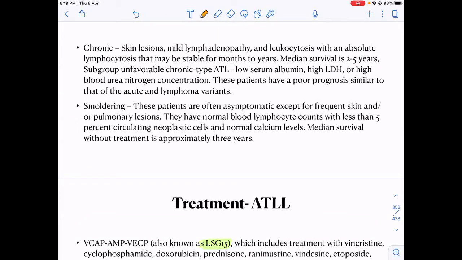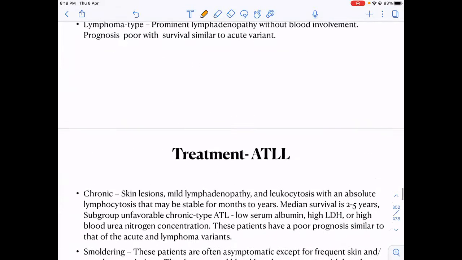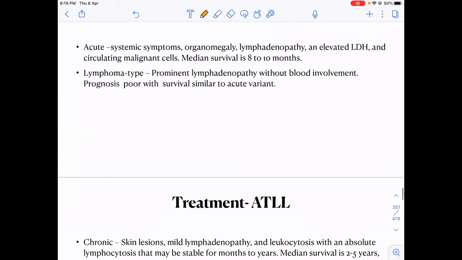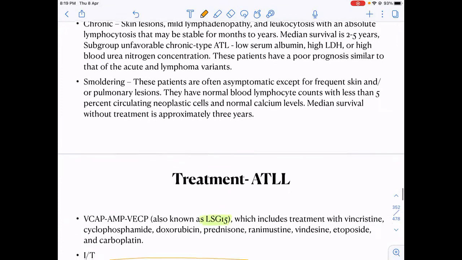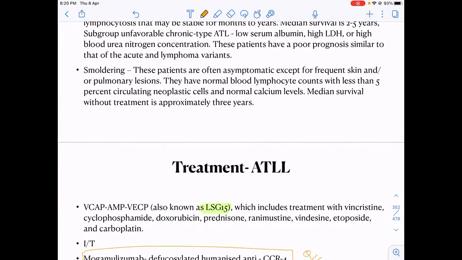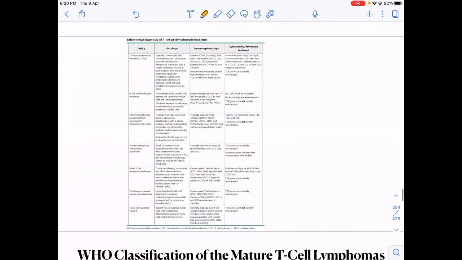Okay, in the smoldering also they say you can give this therapy. Basically, the prognosis is not very good for any of these. Okay, for acute patients also, lymphoma like also, but this treatment is mainly for the acute patients. The smoldering type of patients are usually asymptomatic. They only have skin involvement and sometimes lung involvement, and they mostly do not require treatment. Okay. Okay, thank you.